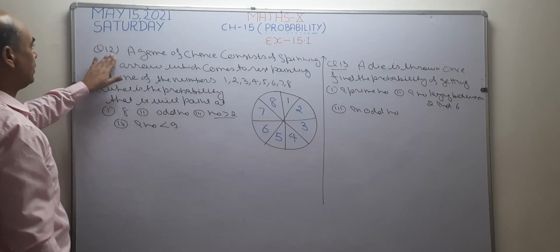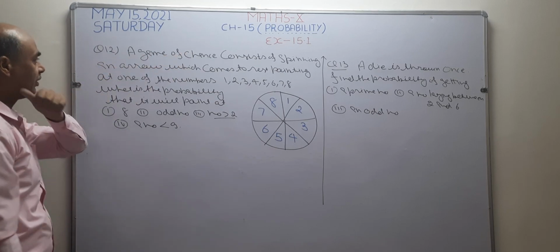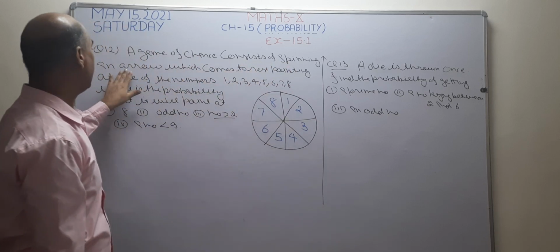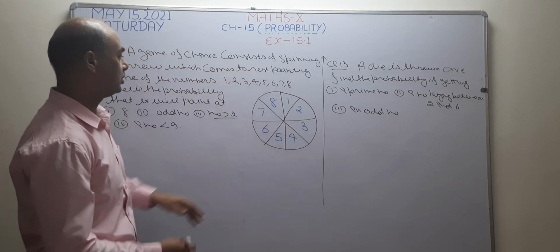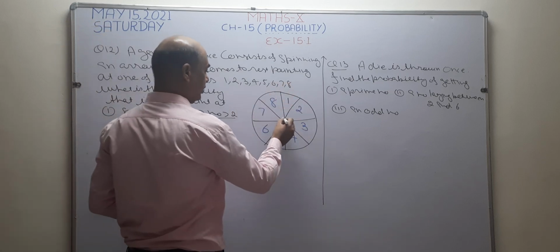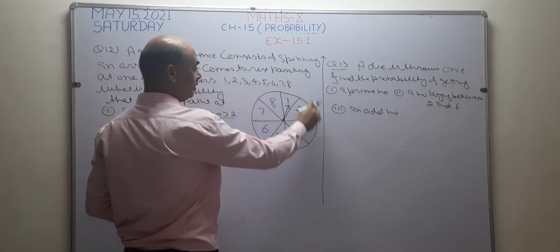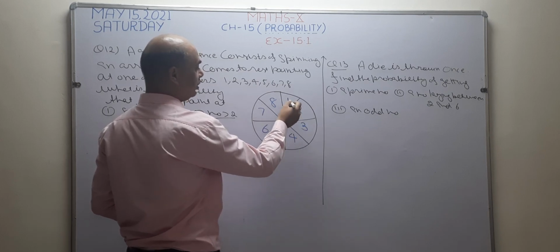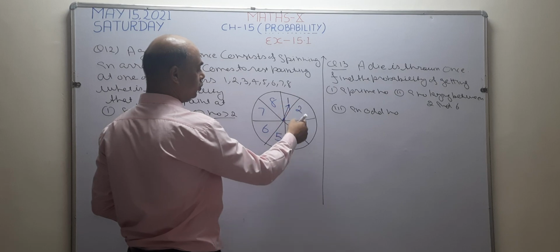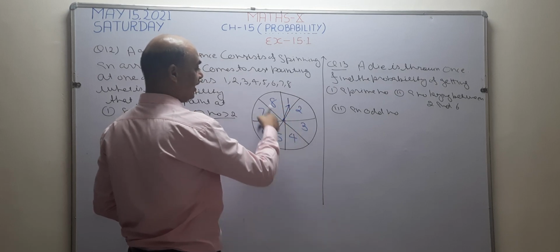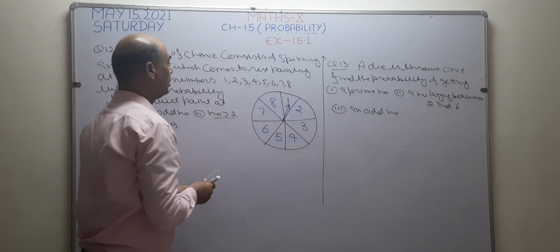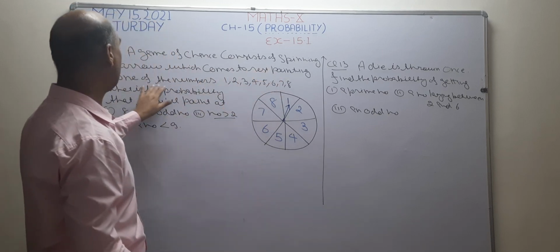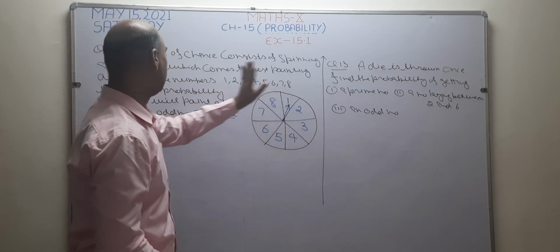Now I want to solve question number 12 of exercise 15.1. See what is given. A game of chance consists of spinning an arrow which comes to rest. This is a spinner and there is one arrow. When this circle stops on the arrow, the possibility is it will stop on 1, 2, 3, 4, 5, 6, 7, 8. 8 possibilities are there. It comes to rest pointing at one of the numbers 1 to 8.